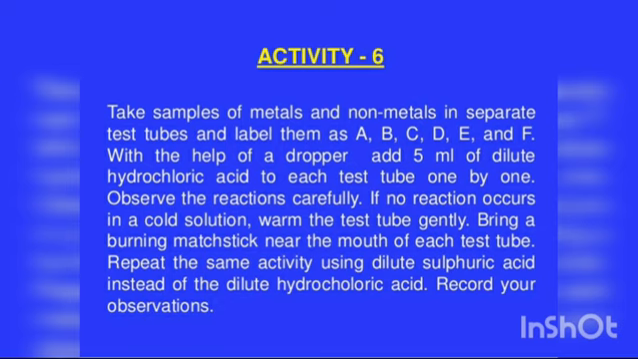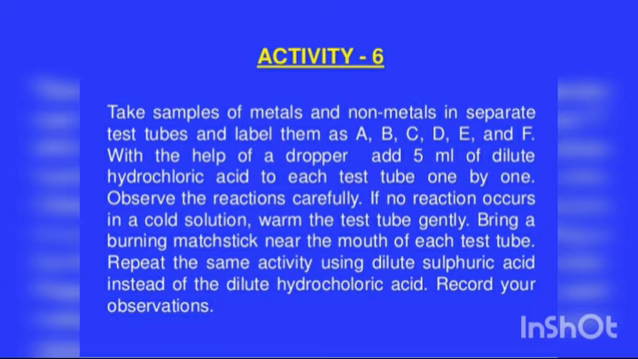So children, we'll do one more activity. What is that? Take samples of metals and non-metals in separate test tubes and label them as A, B, C, D, E and F. For example, you can take magnesium, aluminum foil, iron filings, copper wire with the insulation peeled off, charcoal powder and sulfur powder.